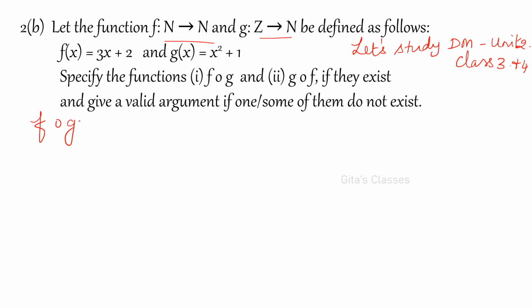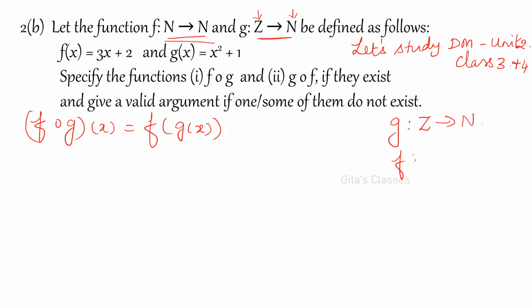To find f of g of x, first we apply g from Z to N, then apply f from N to N. So we consider the elements from the set Z only, the images will be in N, and these images will be in the domain of f, and the answers will be in N. So f composition g will be from Z to N. This is one part.